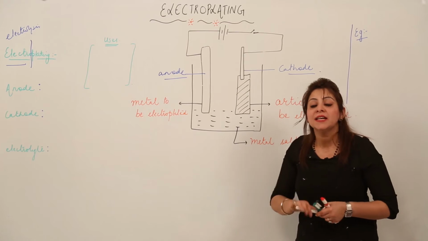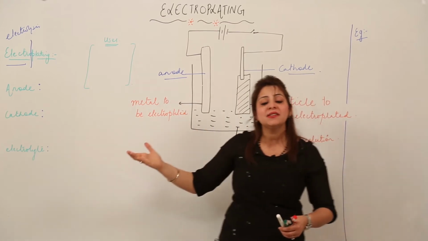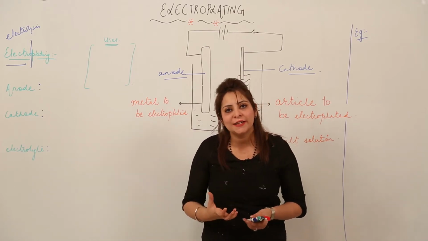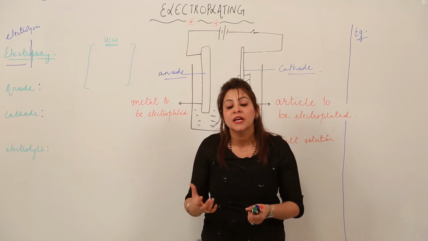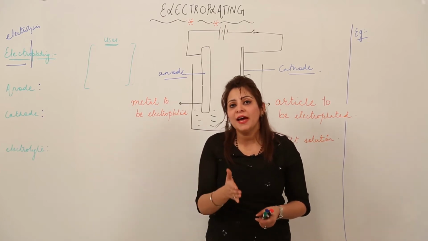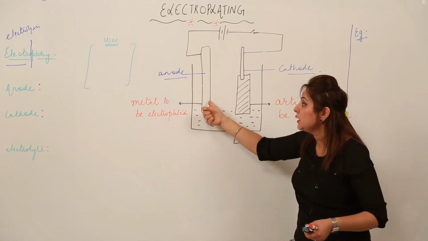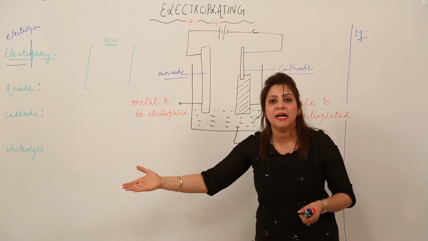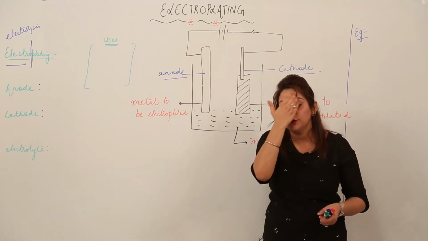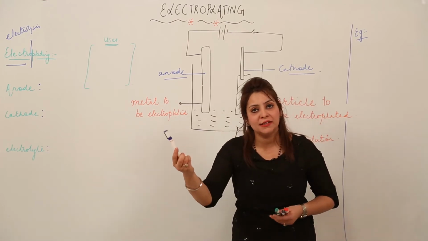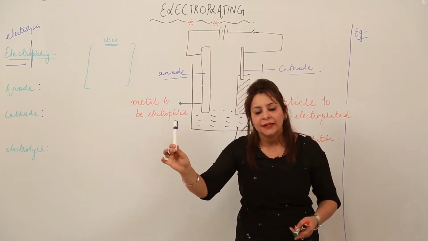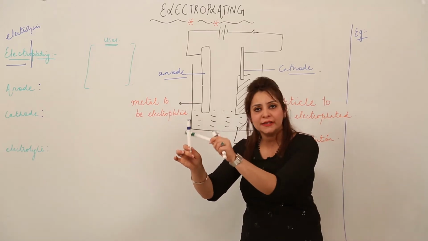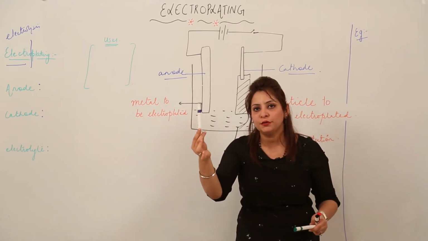The difference is that in the previous units in which we were doing electrolysis, we were using graphite electrodes or somehow some different electrodes. But in case of electroplating, what we have to consider is that the anode is always made up of that metal which we need to electroplate on an article, right? For example, as I told you, to prevent rusting, suppose it is an iron article and I want to prevent rusting on it, right? So I told you before that we can deposit a copper or chromium layer on its surface if you just want to prevent it from rusting, right?